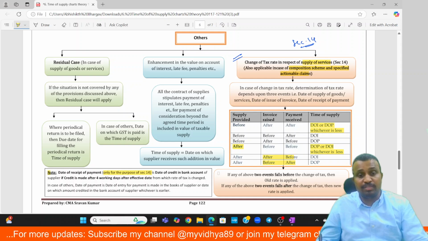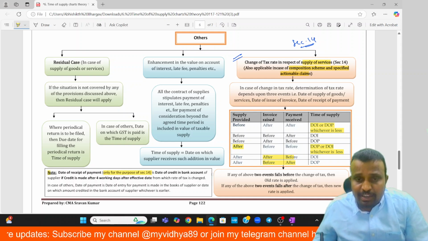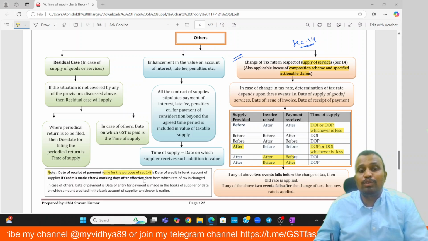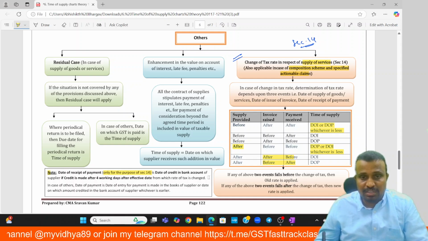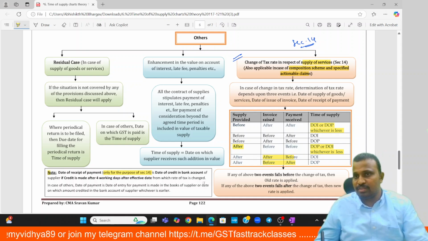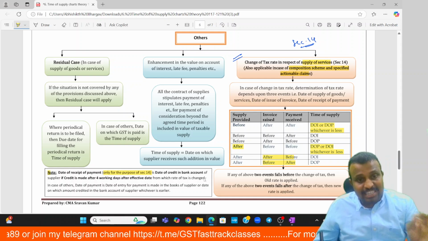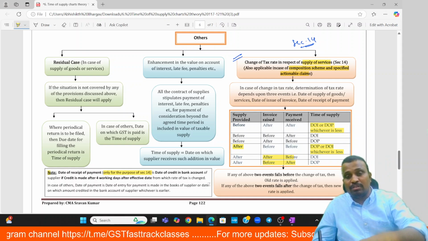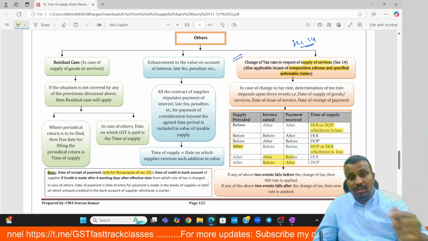Date of payment means what? Date of receipt of payment is the date of credit in the bank account of the supplier, if the credit is made after 4 working days from the effective date on which rate of tax has been changed.